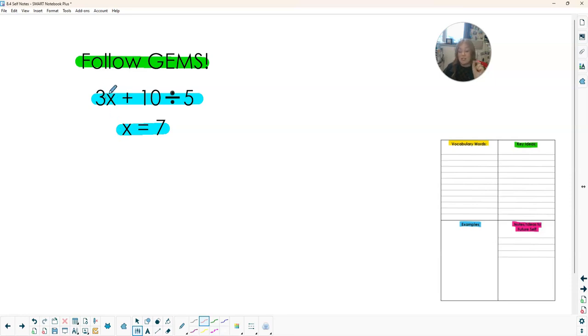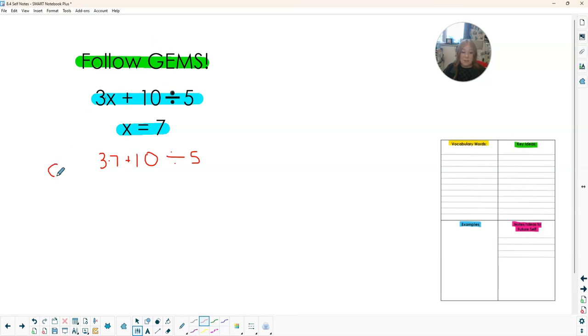This is a coefficient and the variable together, right? Co means work together. So when we have something stuck right next to each other and there's no sign, that means to multiply. If we have something in front of parentheses, a number, a constant in front of a variable, we multiply. So first we need to rewrite the problem. So 3 times 7, so right, it's not 37, 3 times 7 plus 10 divided by 5.